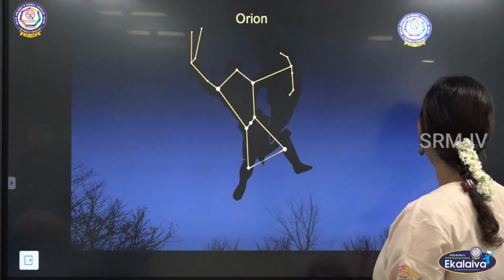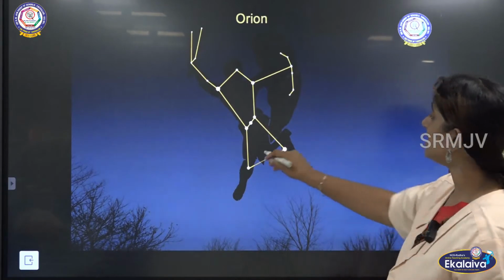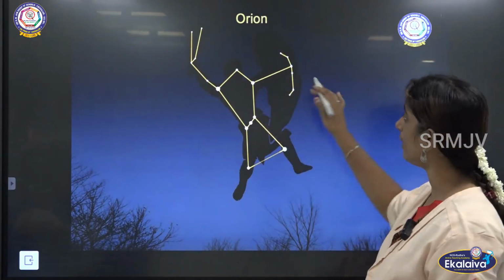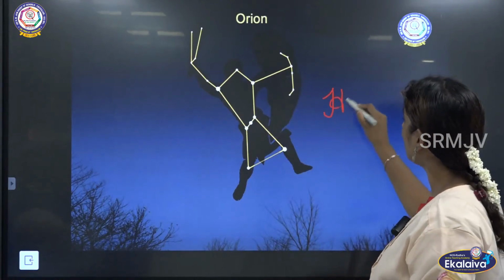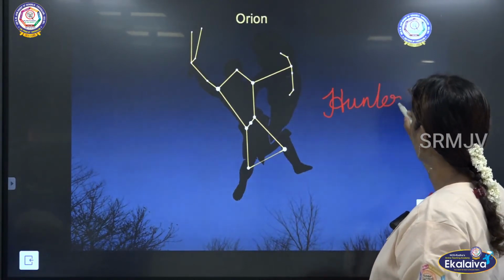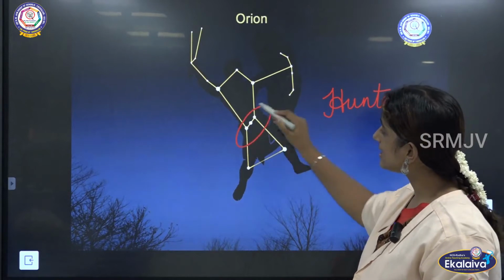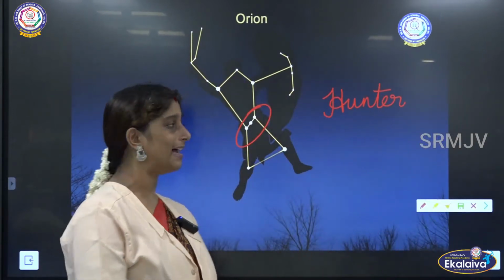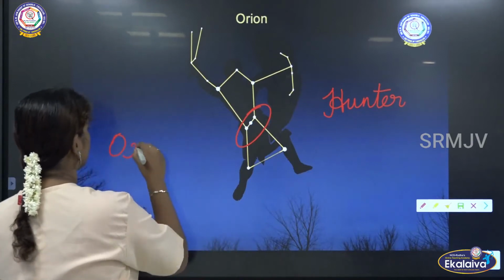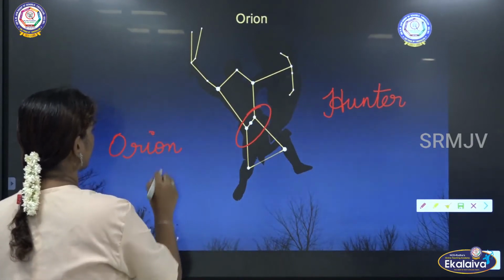Orion means hunter, right? So these stars together, when they form a figure of hunter, we call that pattern as Orion, and these 3 stars together are called as Orion belt.